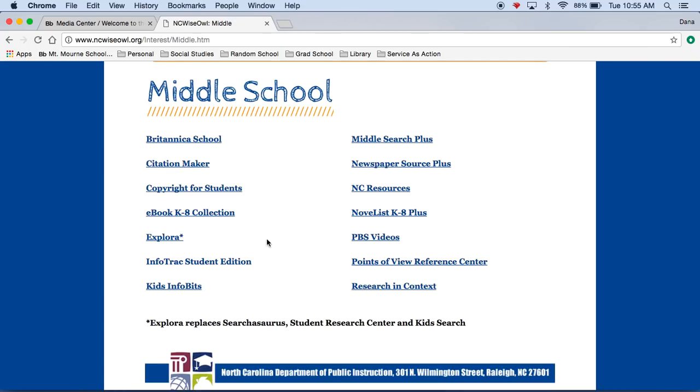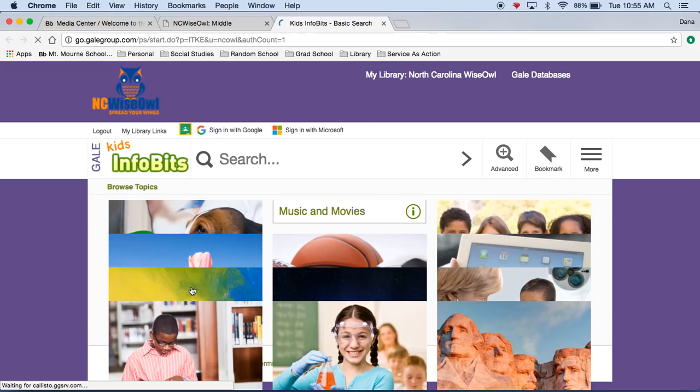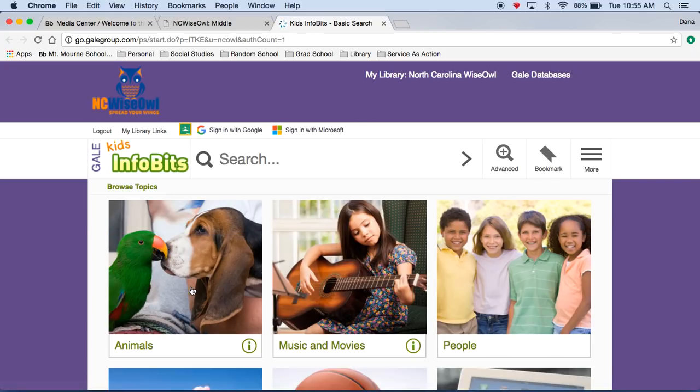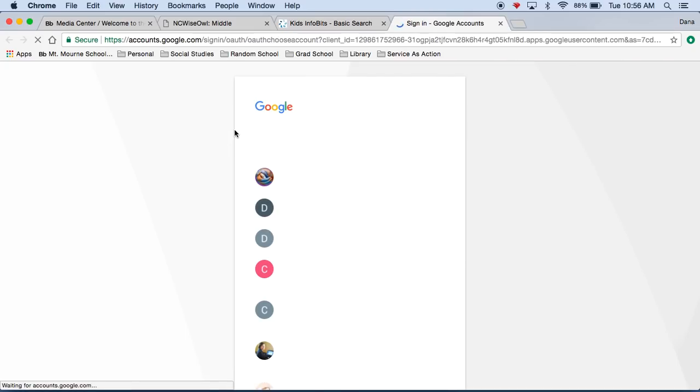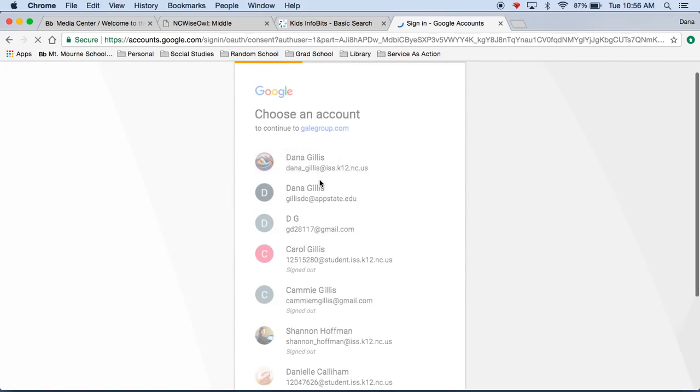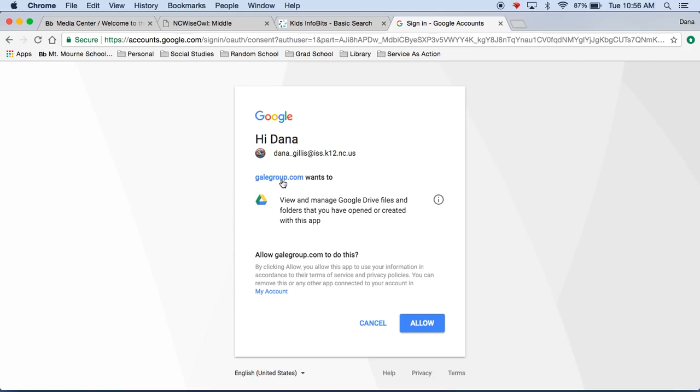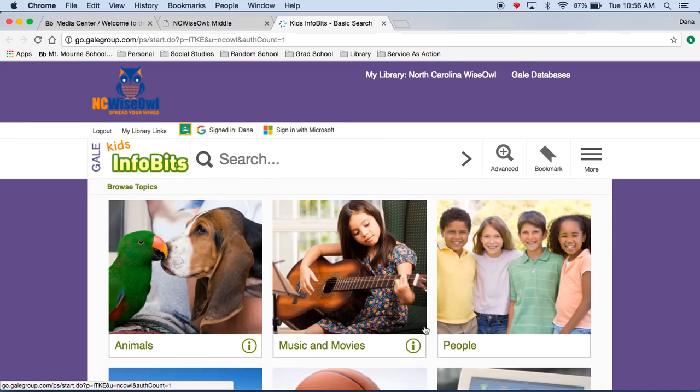Then going back to Ncwiseowl, next up is Kids Info Bits. I like this one because it's a little simpler. It's a little easier to maneuver. With Kids Info Bits, you see you can sign in with Google. So it also gives you that option to save. And when it comes up, wants to access, I'm going to click allow. Yes, I want them to do that. So you can see I am signed in now.